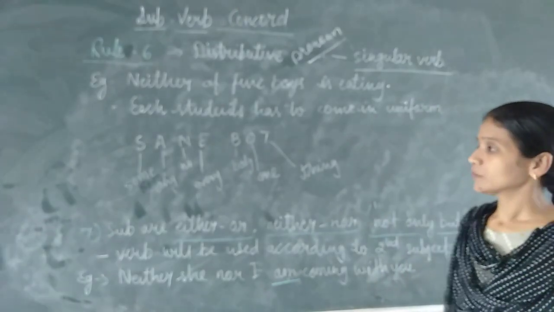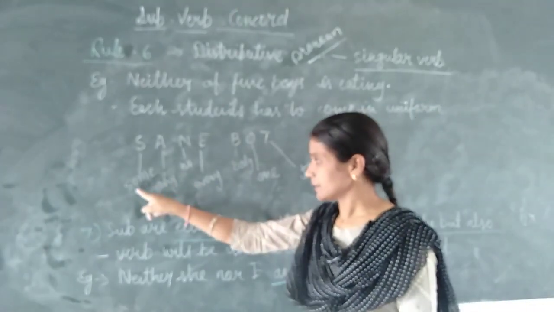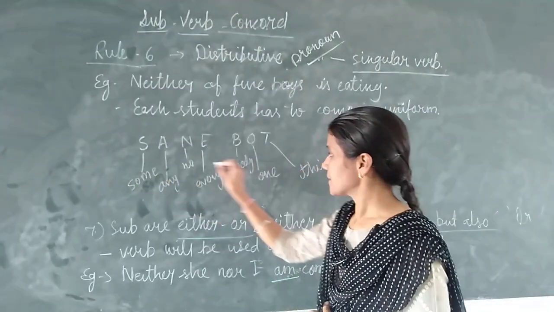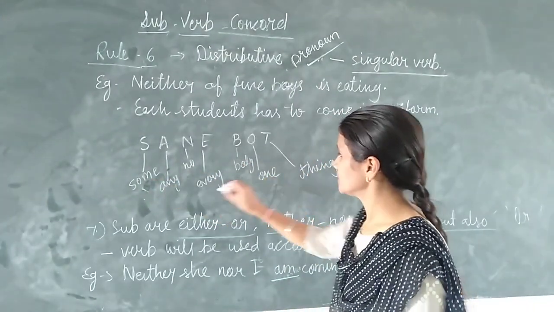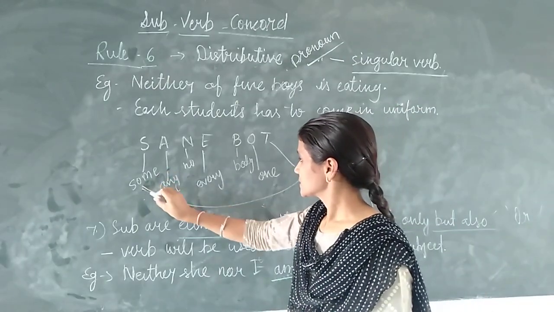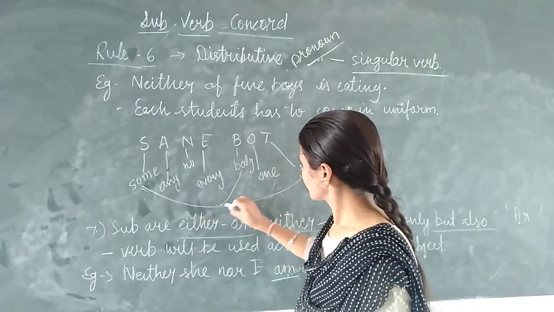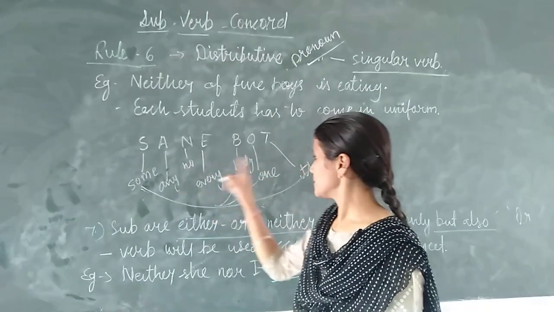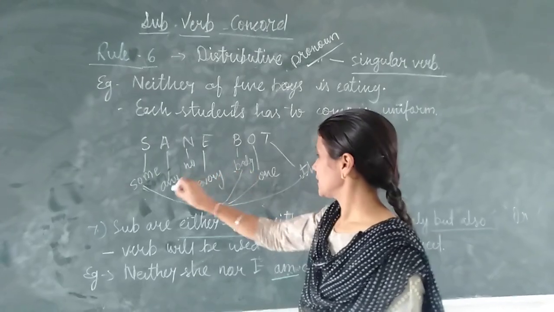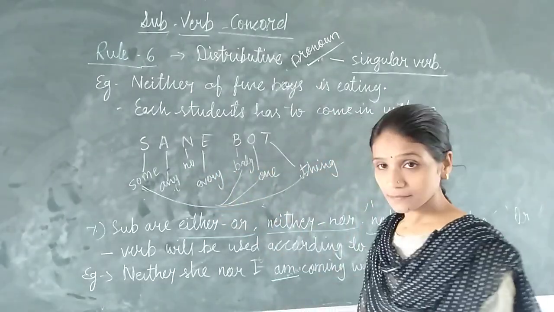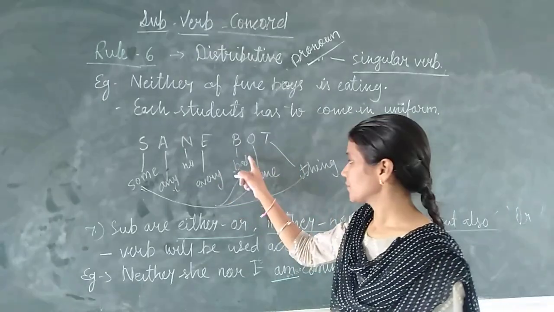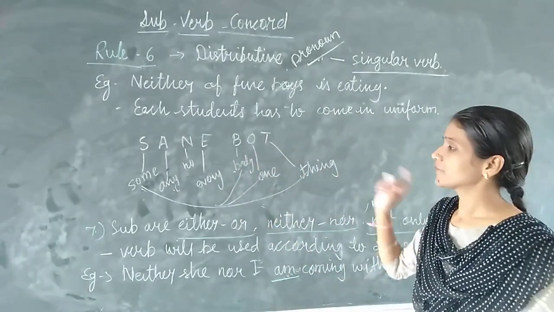Now what we will do? We will join each of these 4 with all 3. See: somebody, someone, something. Like anybody, anyone, anything, nobody, no one, nothing, everybody, everyone, everything.